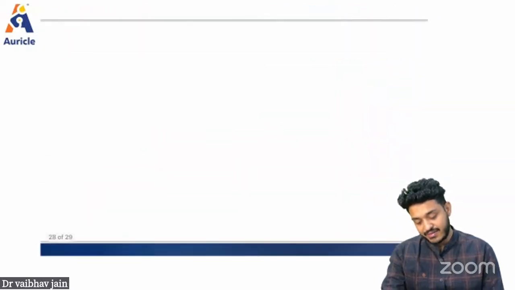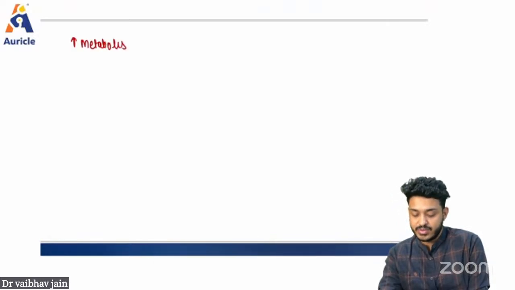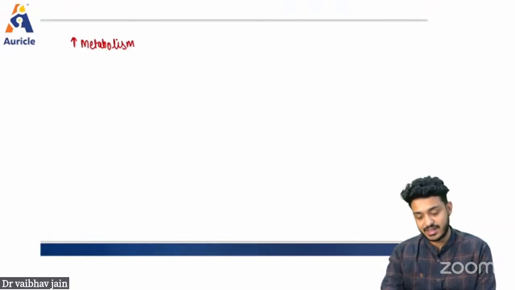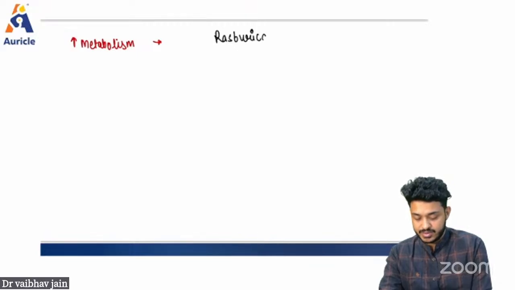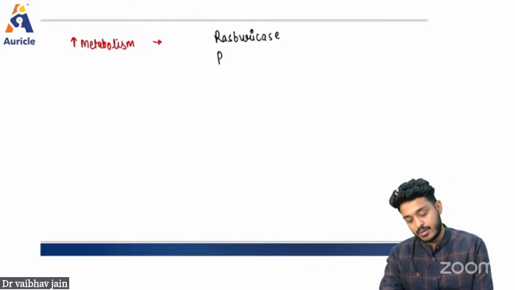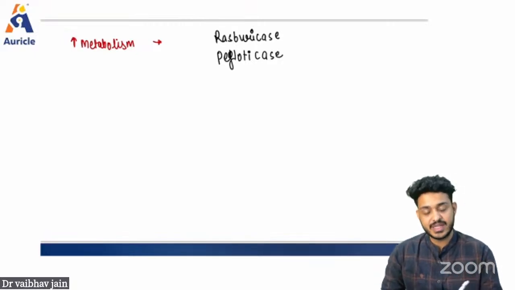The last class is the drugs which increase the metabolism of uric acid. We have drugs like rasburicase and pegloticase.